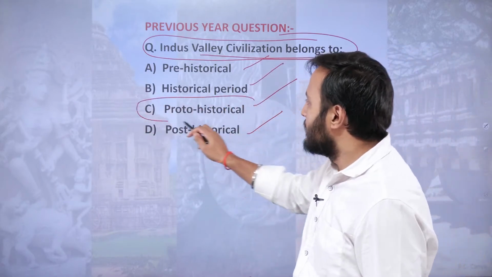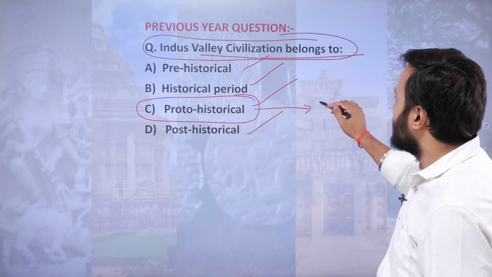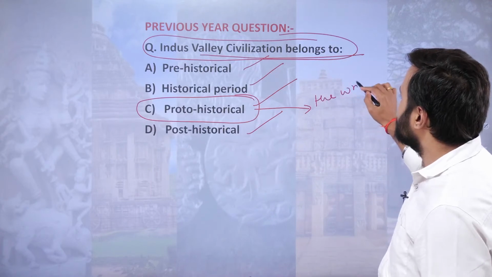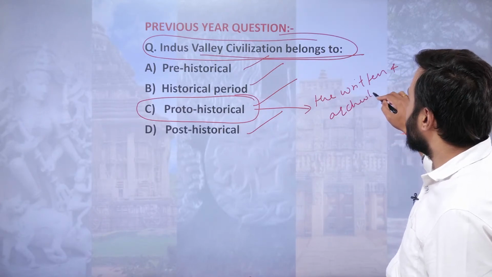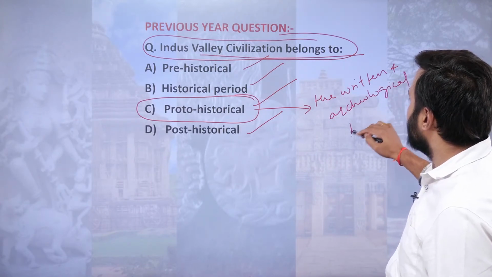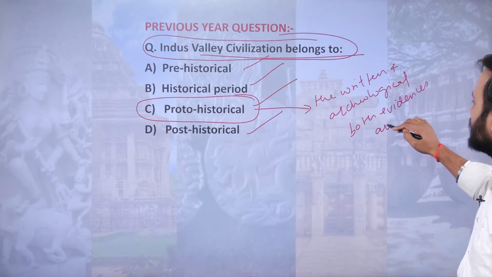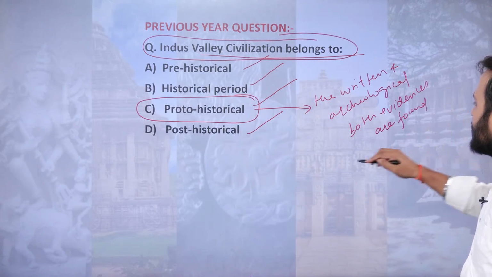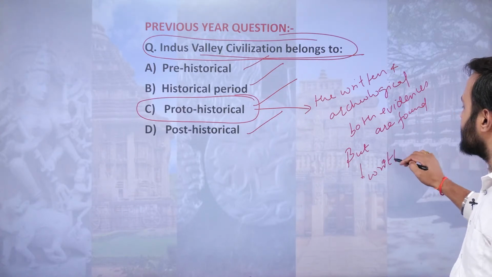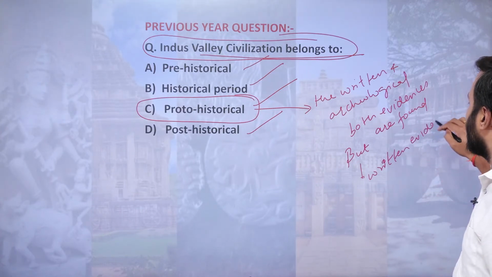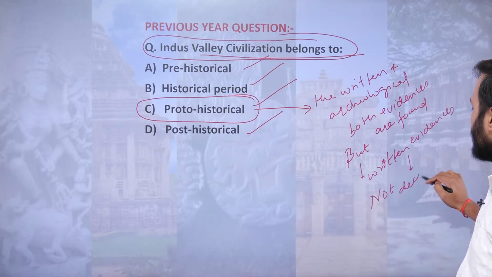That is simply the proto-historical period, because proto-historic means both written and archaeological evidences are found, but the written evidences are not deciphered.